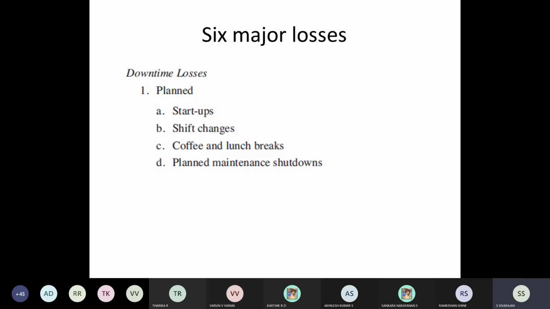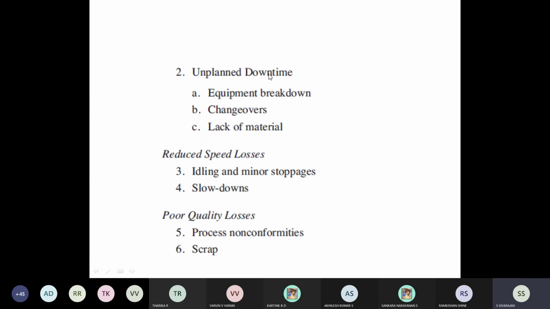So these are all some tricks, but sometimes they may not work. Fortunately, I have purchased one more laptop, so I am using two laptops, because in this COVID period we are using laptops for 8 hours, 9 hours. So these are all planned downtime losses. Then unplanned downtime: breakdown, changeover, lack of material. And then reduced speed losses: idling and minor stoppages, and slow down. And then poor quality losses.